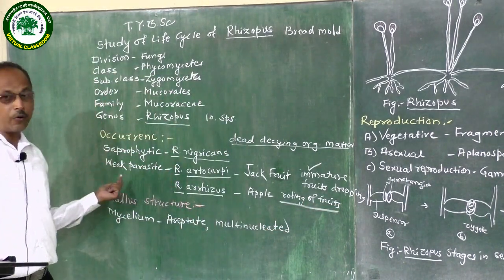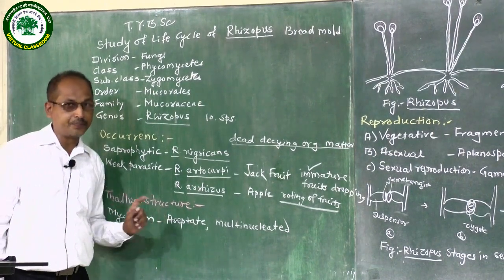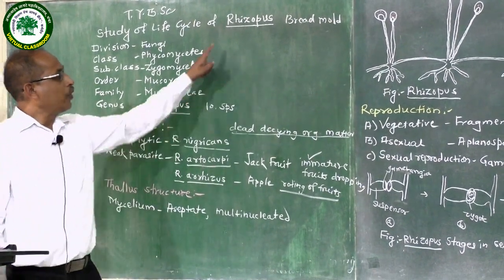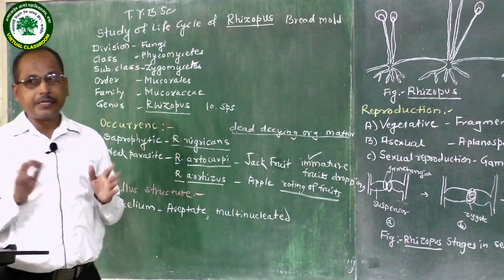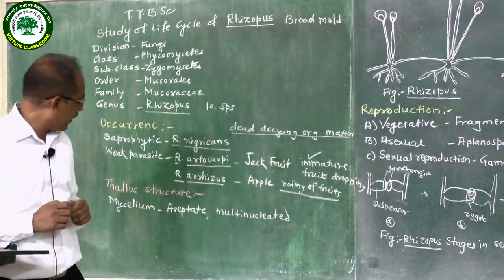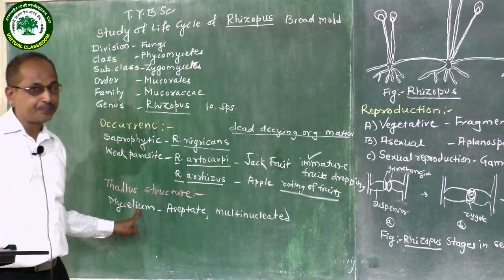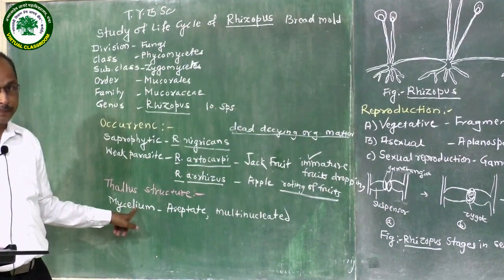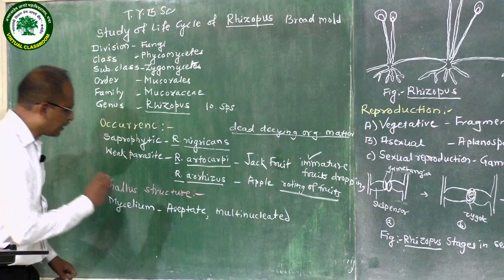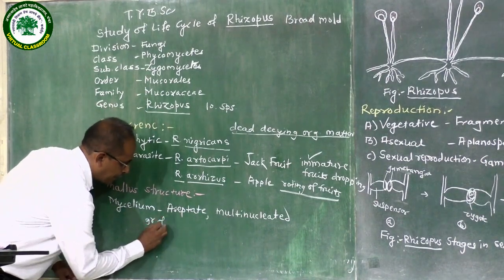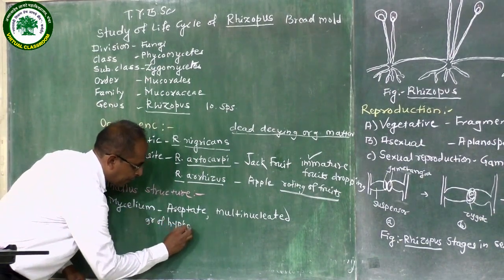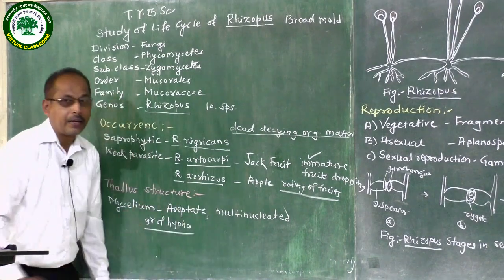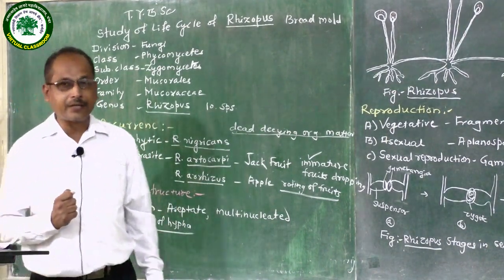Then next point, thallus structure. The plant body of Rhizopus is simple. It is made of mycelium, and mycelium is a group of hyphae. Mycelium is the group of hyphae, and a hypha is a thread-like structure.